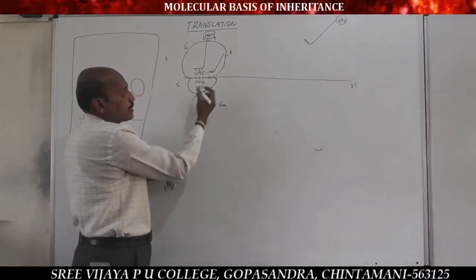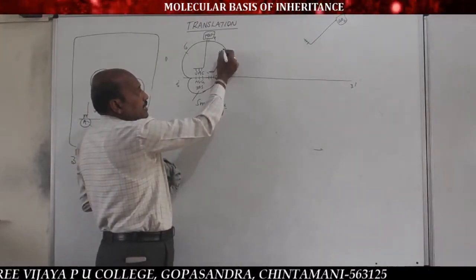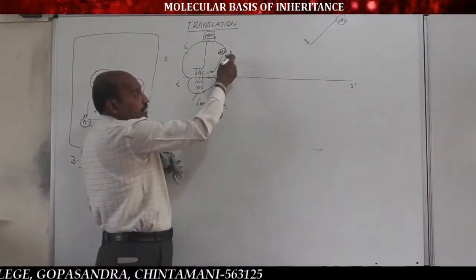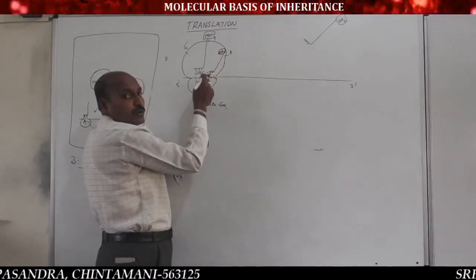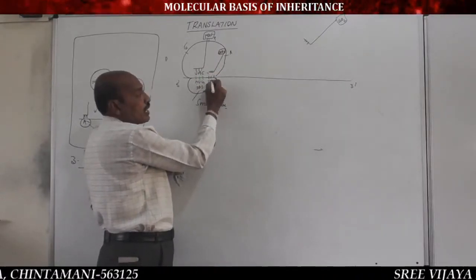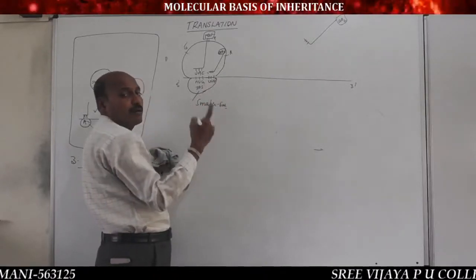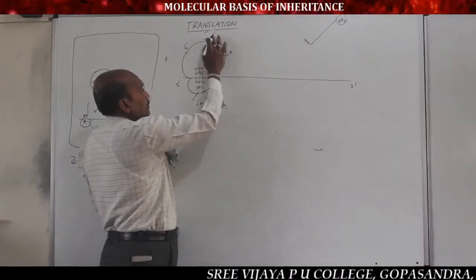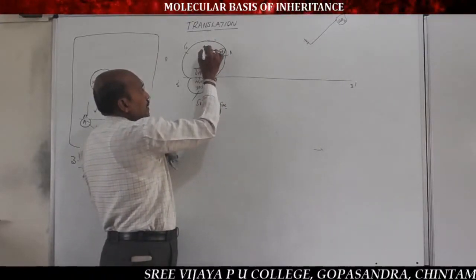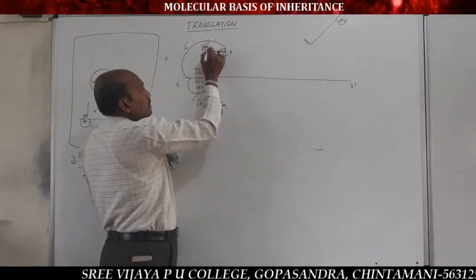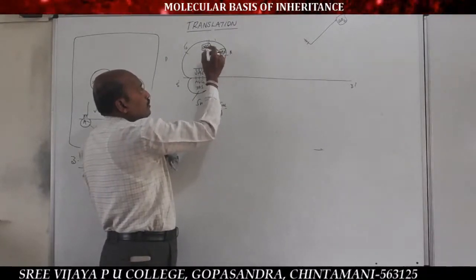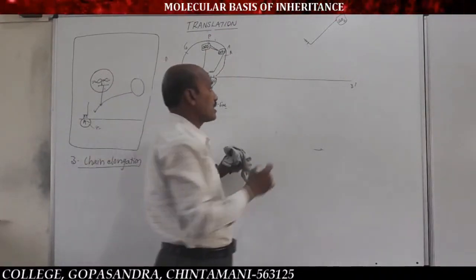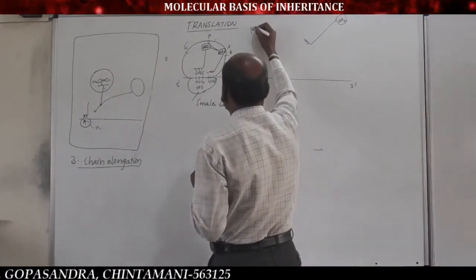In the chain elongation step, the second amino acid with the second tRNA enters into the ribosome through the A site and binds to the codon of mRNA by its anticodon. And a peptide bond is formed, very important, remember this point, between the first amino acid of the P site and the second amino acid of the A site in the presence of peptidyl transferase enzyme.